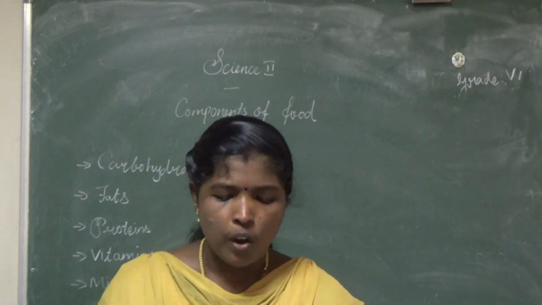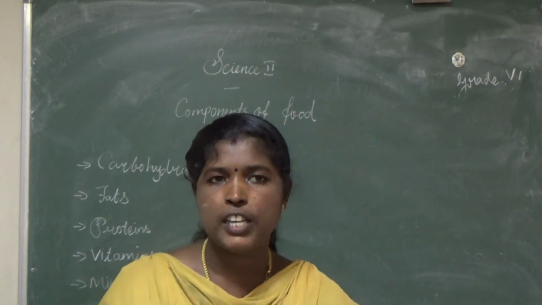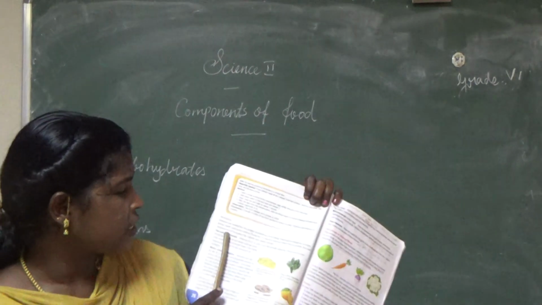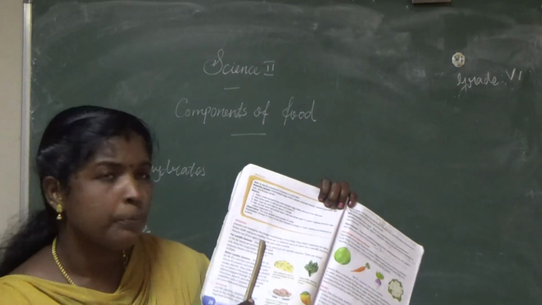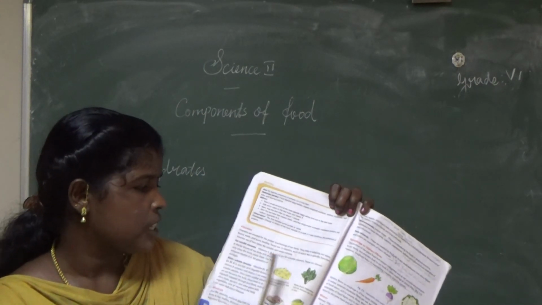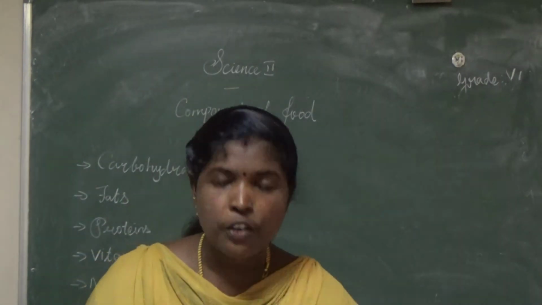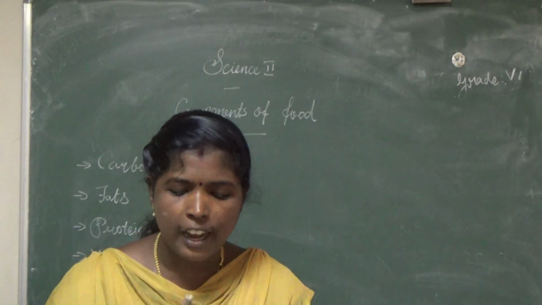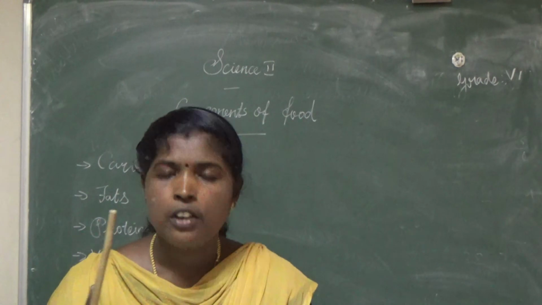Page 26. What are the types of vitamins? Here you underline. Vitamins are two types. What are they? Fat soluble and water soluble vitamins. Next, what are the fat soluble vitamins? Vitamins A, D, E and K are fat soluble vitamins.